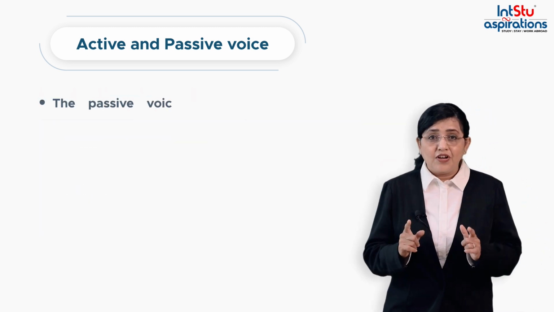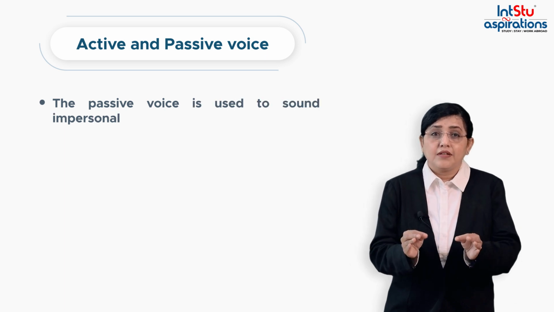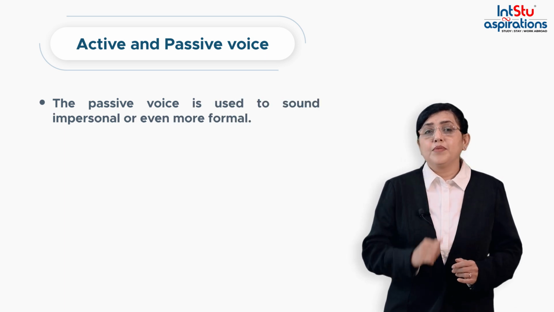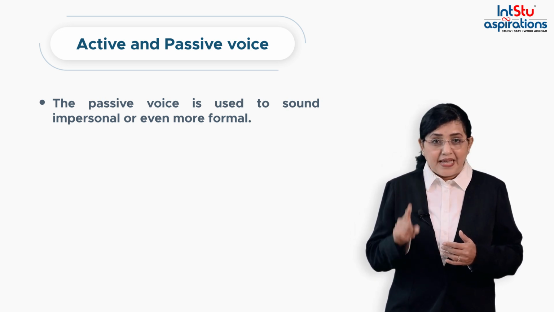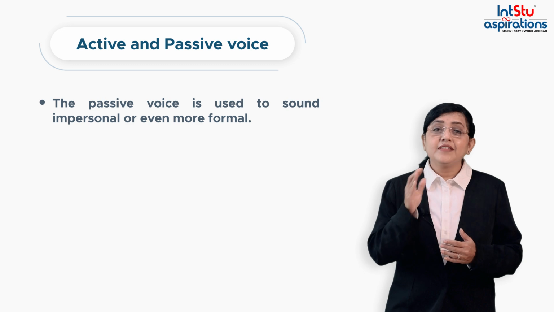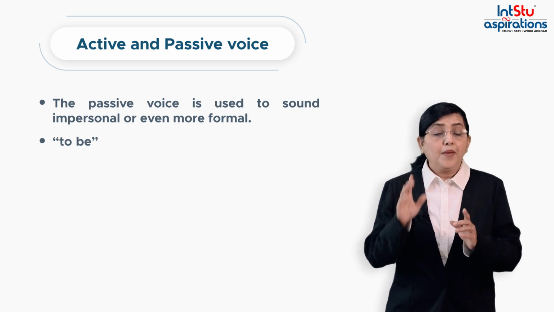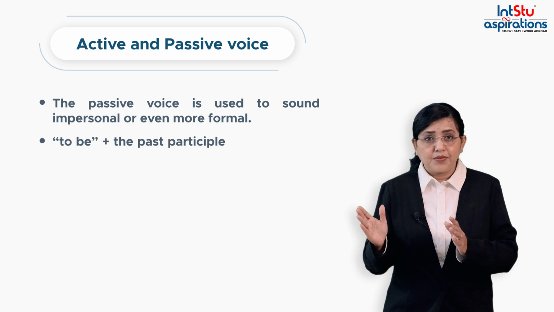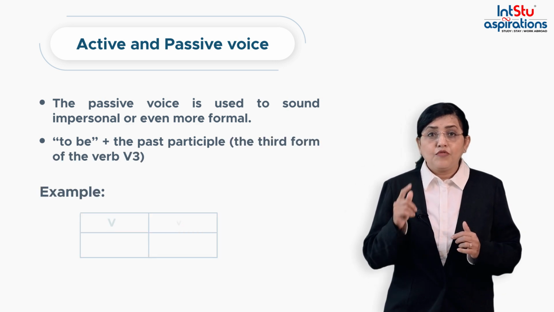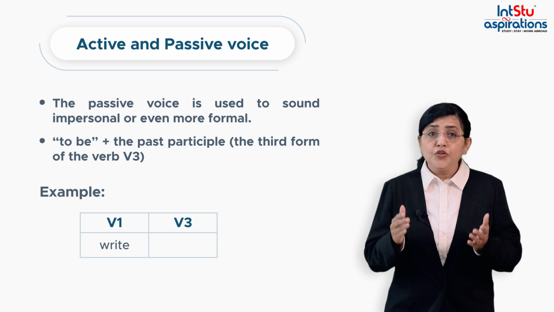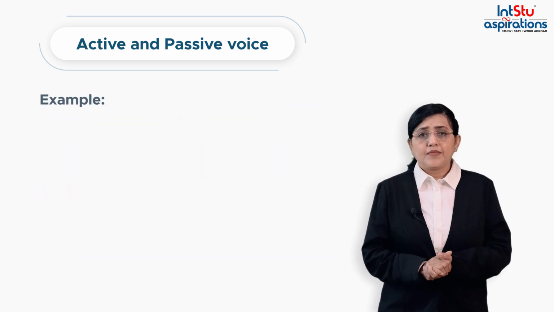The passive voice is used to sound impersonal or even more formal. We already saw that you form the passive voice by using the verb to be in the tense you want, plus the past participle, the third form of the verb. For example, for the verb write, you would use written. Now let us see an example.